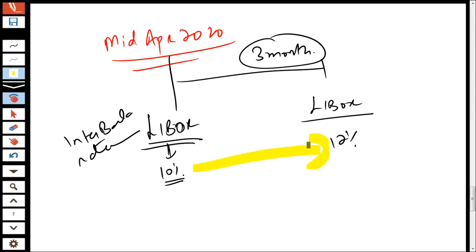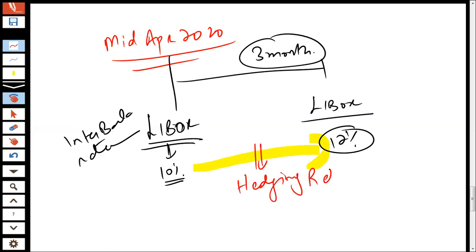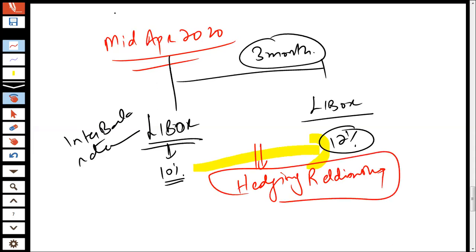So if this company is facing this specific risk, what it would try to do is enter into some sort of hedging relationship. Now, what is this hedging relationship? It would find some way to protect itself from the adverse movement in the interest rate.